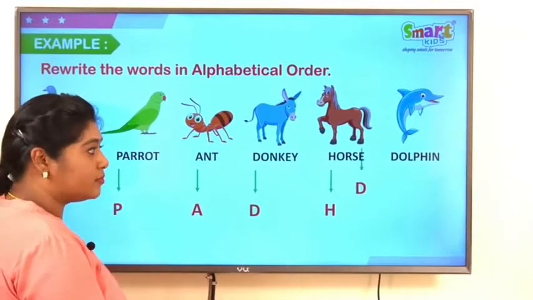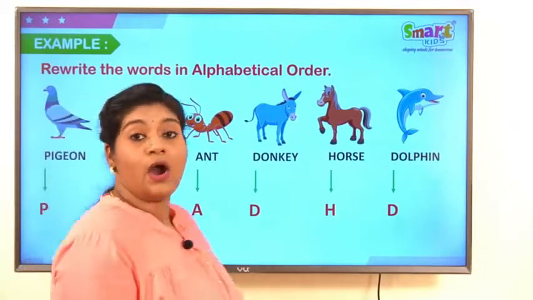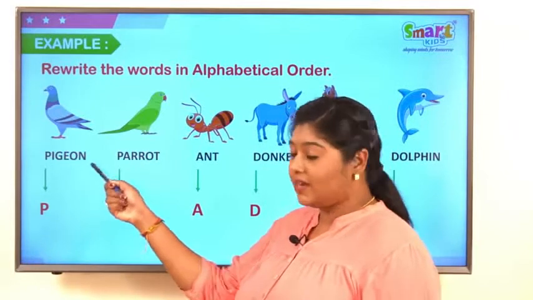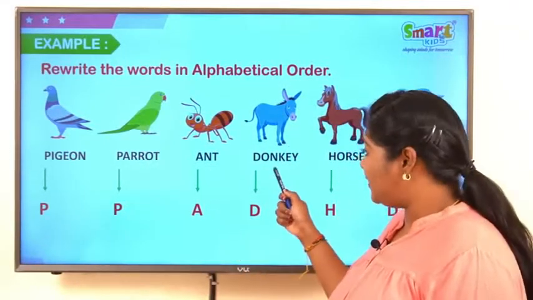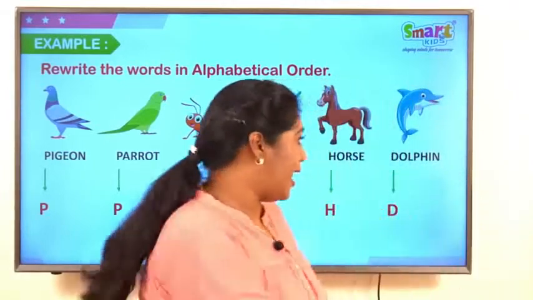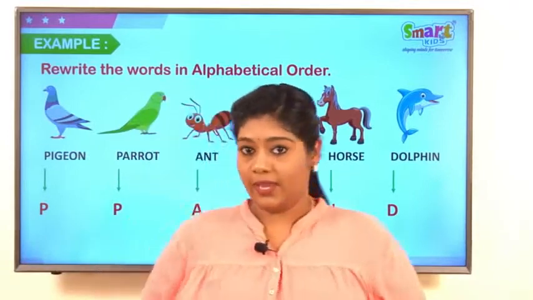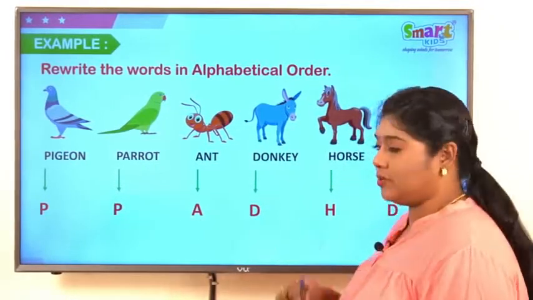H. What is the first letter of dolphin? D. So, how many letters we have? P, that's for pigeon and parrot, and A, that's for ant, and D for donkey and dolphin, and for horse, H. So, we have the letters P, A, D, H.